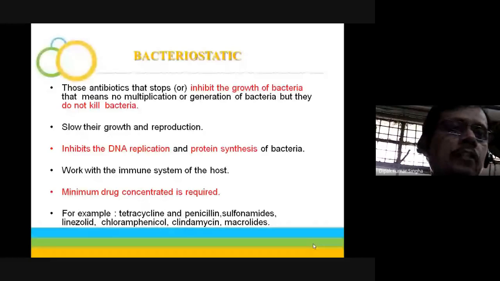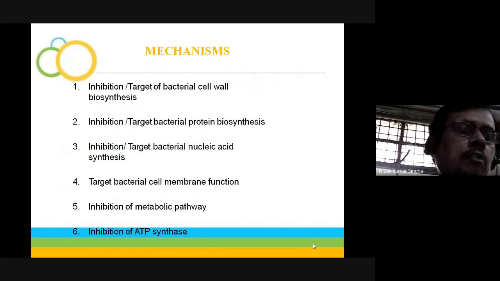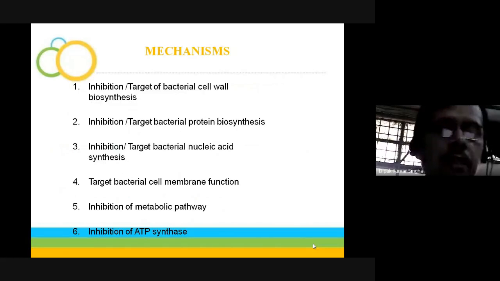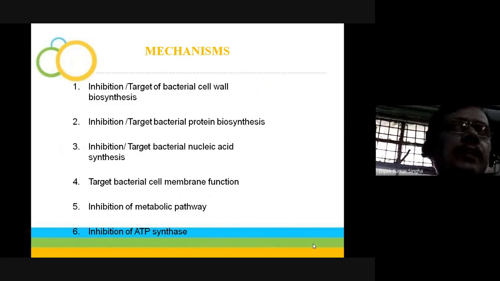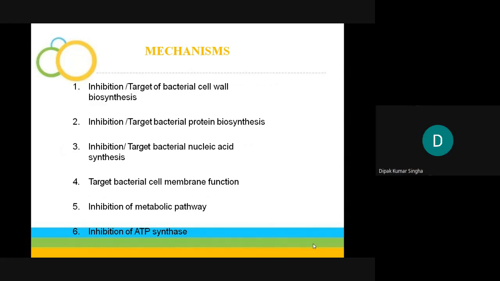What are the mechanisms of action? Number one is the inhibition of the bacterial cell wall biosynthesis. This is one of the most important as well as the fastest class of antibiotics. You know from your bacteriology, what is the composition of the cell wall? The basic component is peptidoglycan in gram-positive bacteria and lipopolysaccharide in gram-negative bacteria.